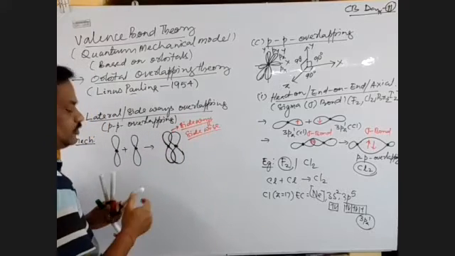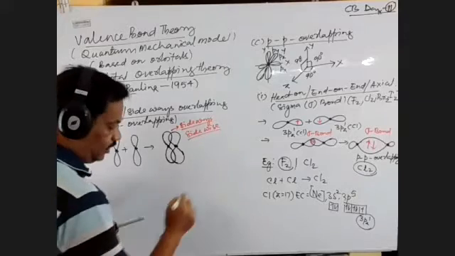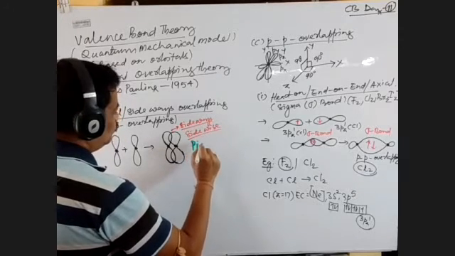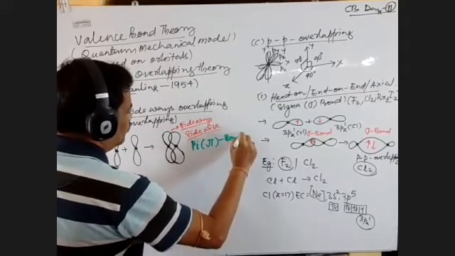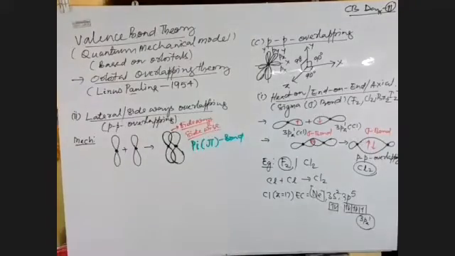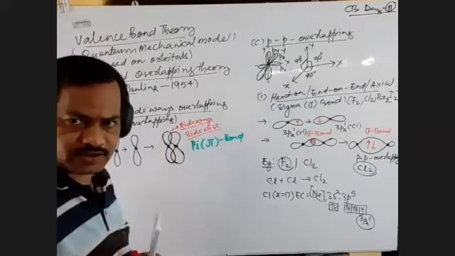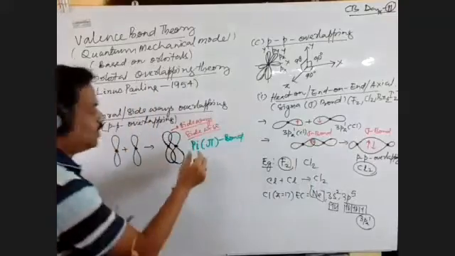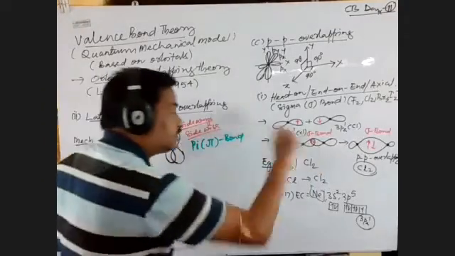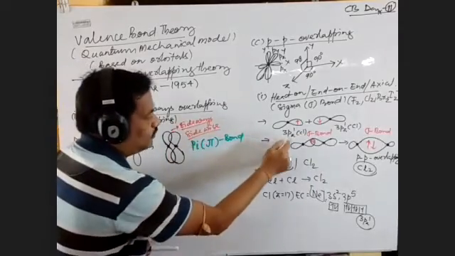Which results in the formation of a bond, we call it a pi bond. This is called a pi bond, denoted by the mathematical symbol pi. So a pi bond is formed by sidewise overlapping. Here you can observe the extent of overlapping is very less in comparison to this. That's why a pi bond is weaker than a sigma bond, and it only exists when a sigma bond already exists.